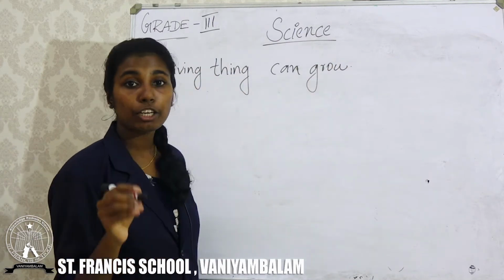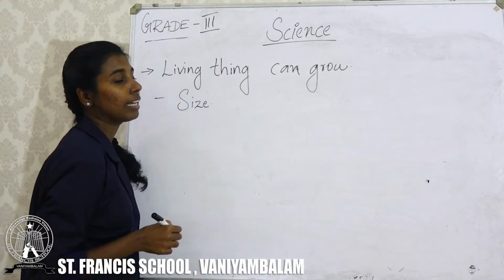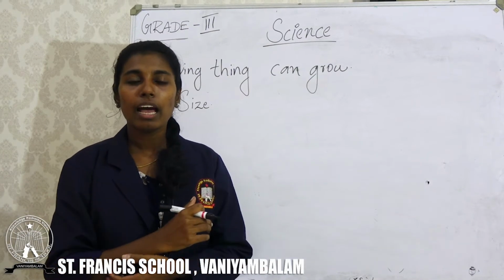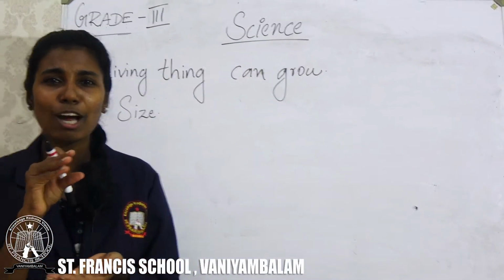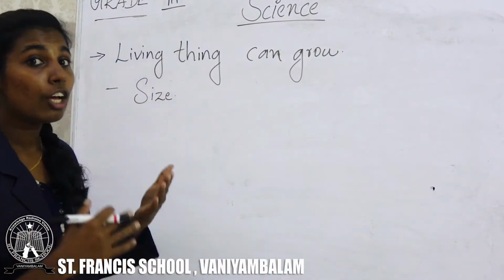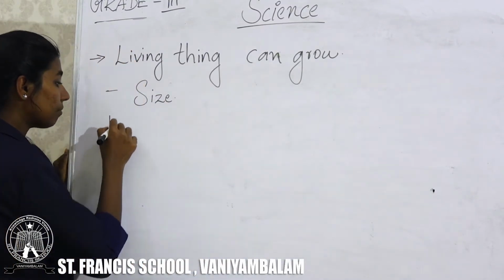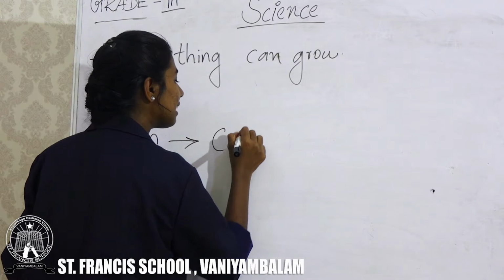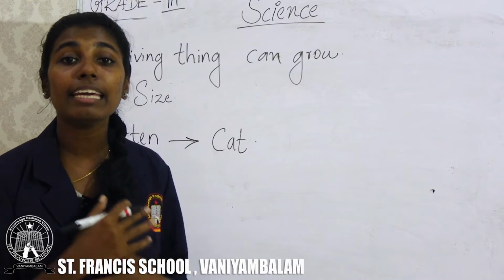Living things can grow. That means they can grow in size. For example, are you familiar with a kitten? The small kitten which makes the sound meow. I am sure you are familiar with the kitten. A kitten will grow to become what? A kitten will grow to become a cat. Clear?